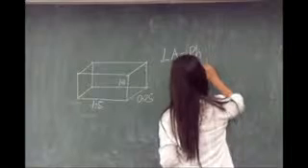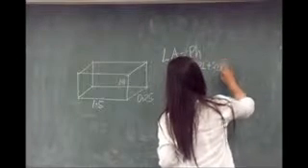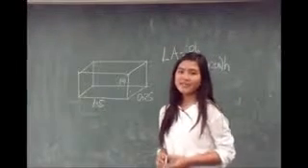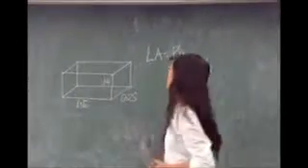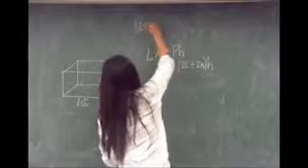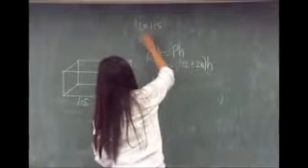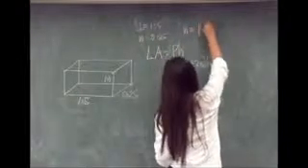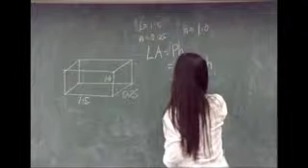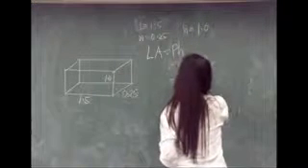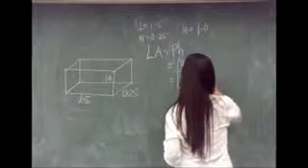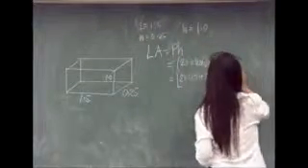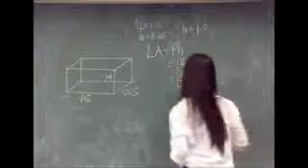So we have 2L plus 2 width and H. By substituting the given measurement for L is equal to 1.5, width is equal to 0.25, and H is equal to 1.0, we now have 2 times 1.5 plus 2 times 0.25, the quantity 1.0.